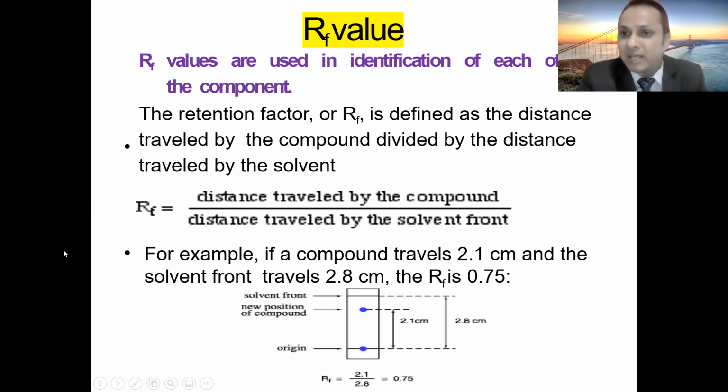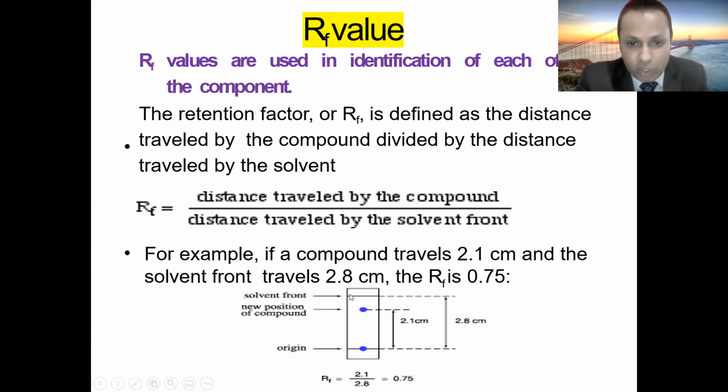For example, if a compound travels 2.1 centimeter and the solvent front travels 2.8 centimeter, then the RF value is 2.1 divided by 2.8, and it comes out to be 0.75.